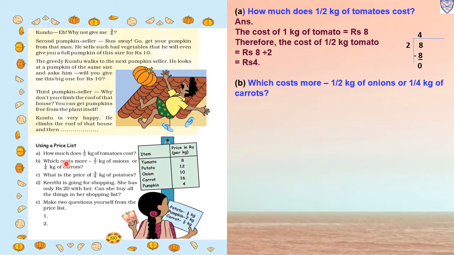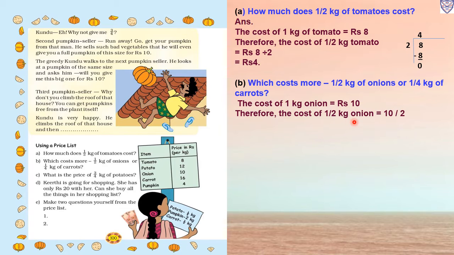Now second question: which costs more, half kg of onion or half kg of carrots? Here 1 kg of onion is rupees 10 and 1 kg of carrot is rupees 16. Now we have to find out which one is more. The cost of 1 kg onion equals rupees 10. To find half kg of onion, we divide 10 by 2. In the 2 table, when does 10 come? Yes, 2 fives are 10. So the half kg of onion equals rupees 5.